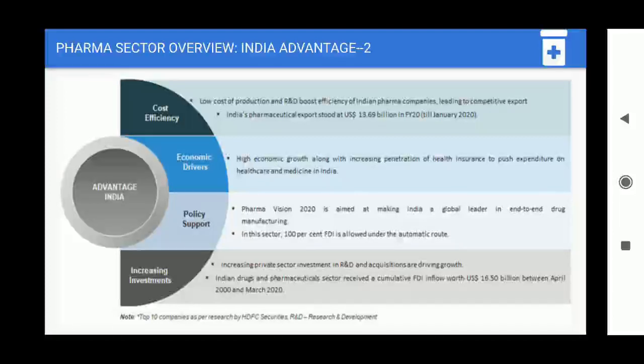They can put their money into local, homegrown companies, and they can do the research and then make medicines and all. Now, the last point of advantages for India is this increasing investment. In the last 20 years, from the year 2000 to March 2020, India has received a cumulative FDI inflow of almost $16.5 billion. This is quite a generous investment made by foreign companies into India, because they consider that India will be able to give them a better return in comparison to what other countries may give.